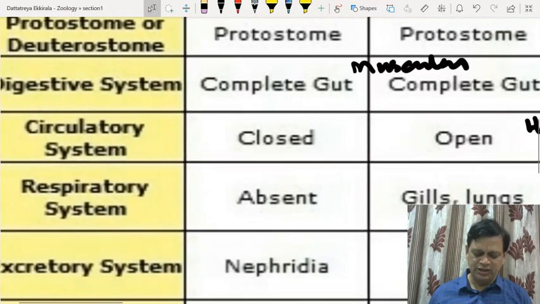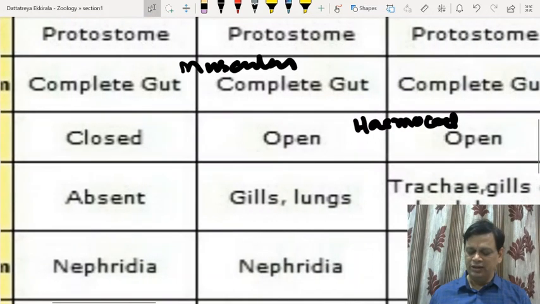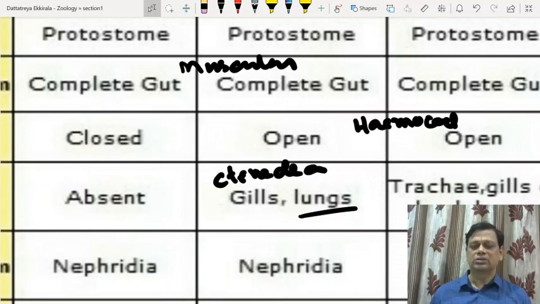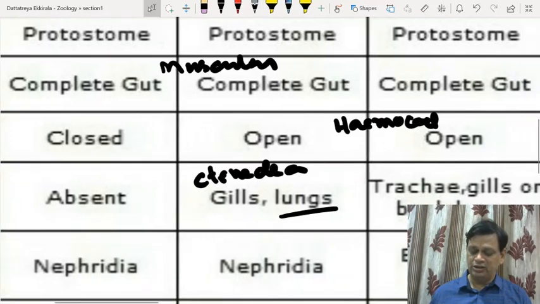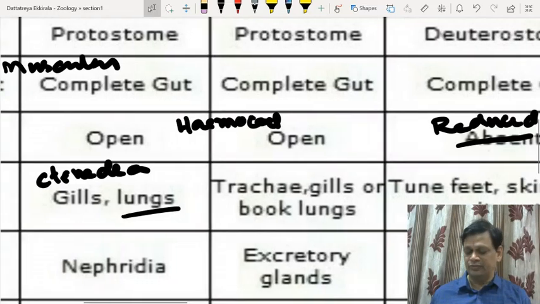And how is respiration going on? In Annelida, generally there are no special respiratory organs, only the general body wall. In Mollusca there are gills, called ctenidia, the comb-like structures, and a pulmonary sac, which is lung-like, not a true lung. Then in Arthropoda, trachea, gills or book lungs are present, and book gills may be present in limulus-like forms.